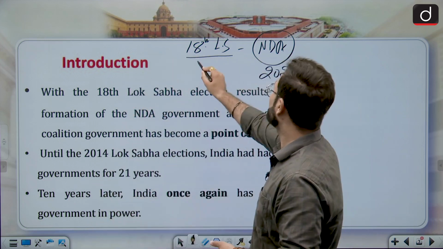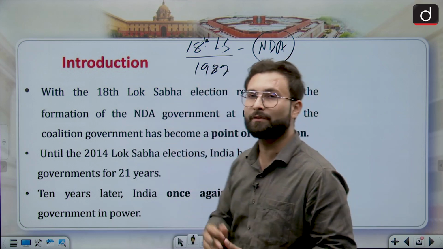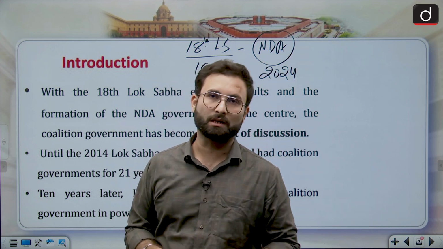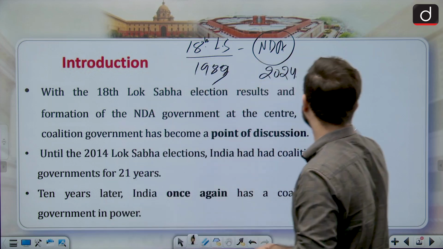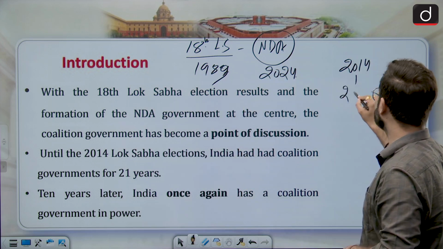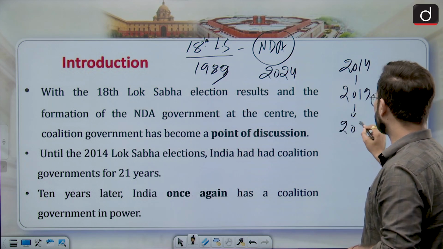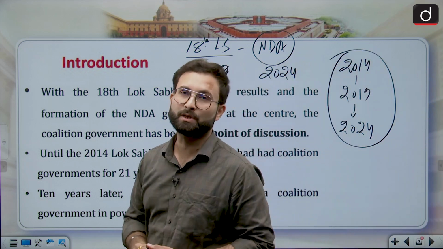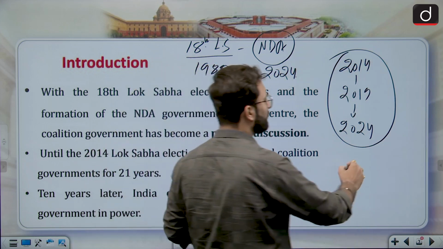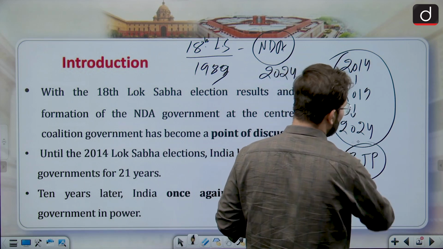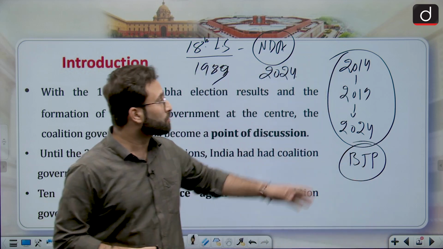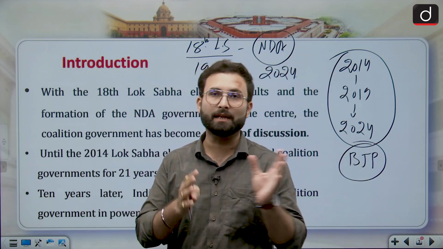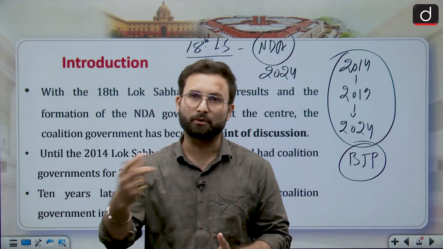There was the time of 1989. After that, for a long time we have witnessed coalition governments. But in the last 10 years, 2014 to 2019 and then 2019 to 2024, these were the times when the government had a majority. That time also the government was under the ruling party BJP, and the leadership was under Narendra Modi. So at that point of time we had a majority, and after 10 years of that majority, now we are back to the coalition government.